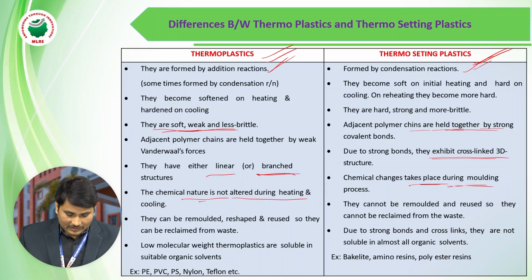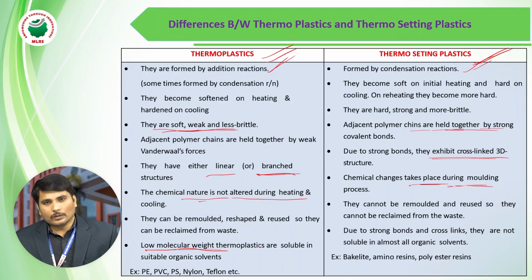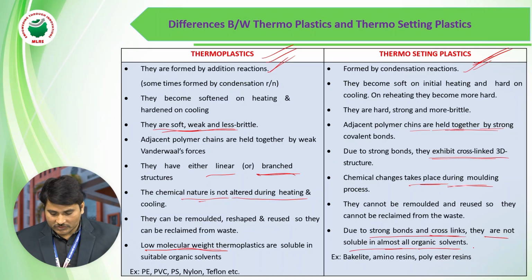Thermoplastics are also low in molecular weight compared to thermosetting plastics. Thermosetting plastics have strong, cross-linked bonds, and they are not soluble in almost any organic solvents. Thermoplastics easily dissolve in organic solvents.